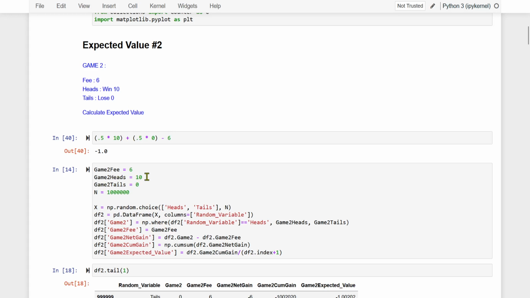Same was the case in game 1. In game 1, if one gets tails, he loses $8, and here there is no loss, zero loss. So that is a difference. So we have written these values accordingly. And we are going to play this game 1 million times.